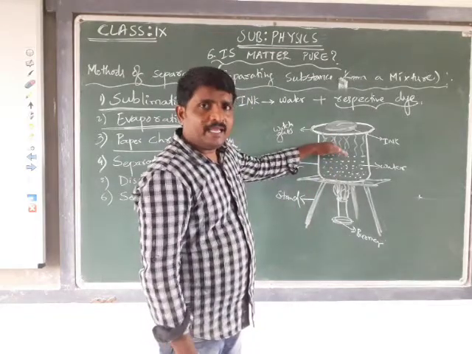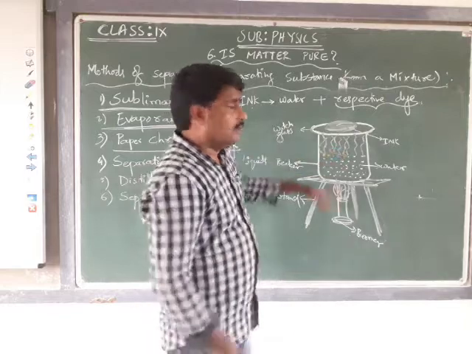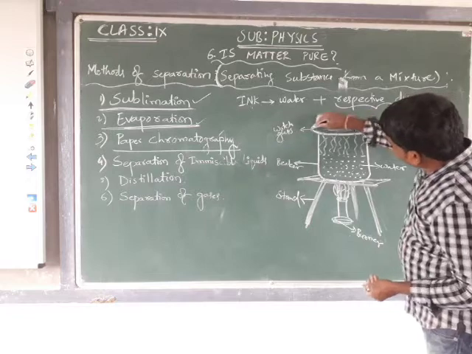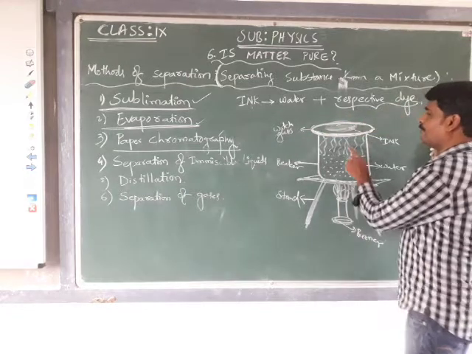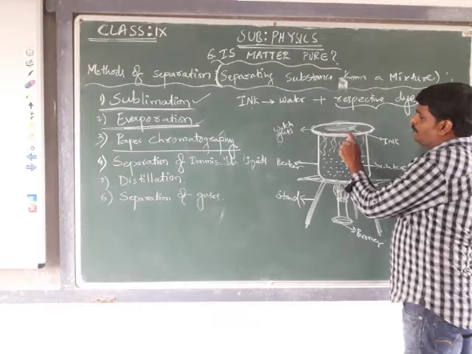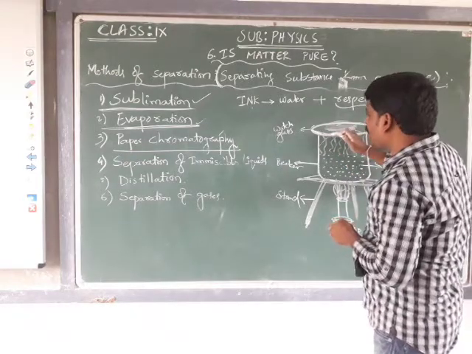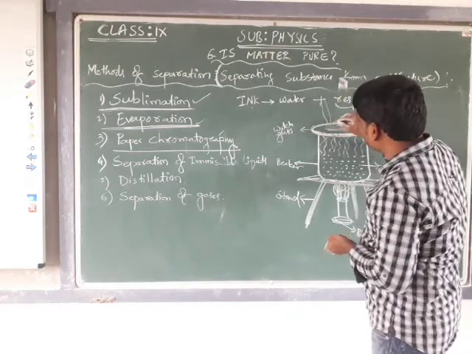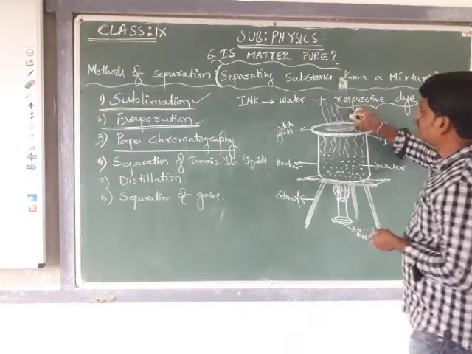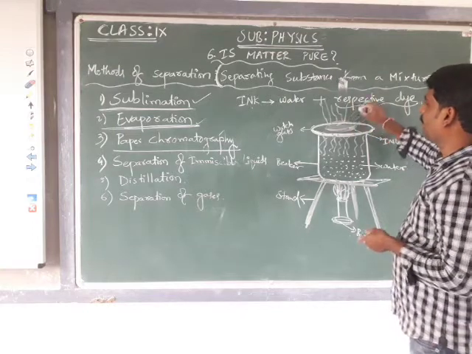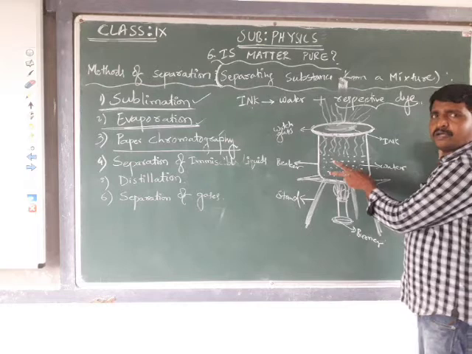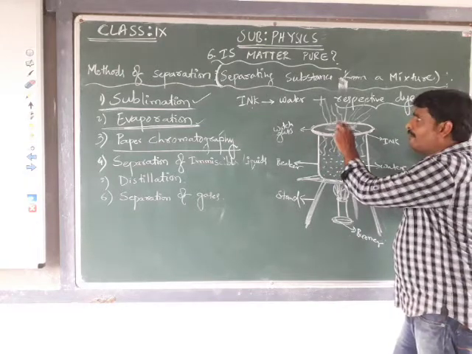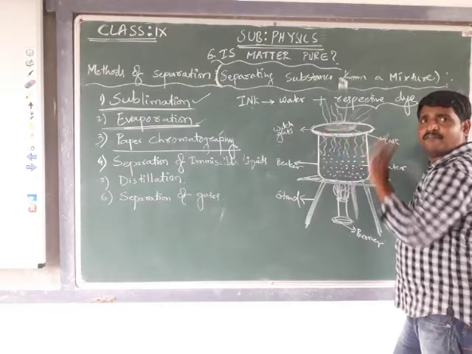As the water vapor is warm, this warm water vapor slowly heats this watch glass. Due to the hotness of the watch glass, a small amount of water which is present in the ink starts getting evaporated. We continue the process until the total amount of water present in the ink gets evaporated.